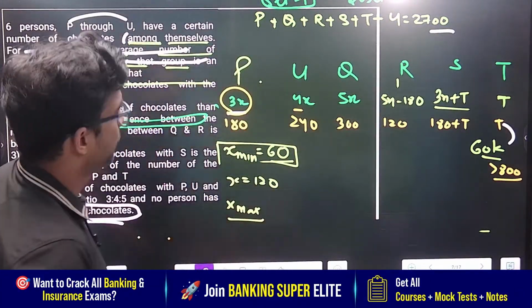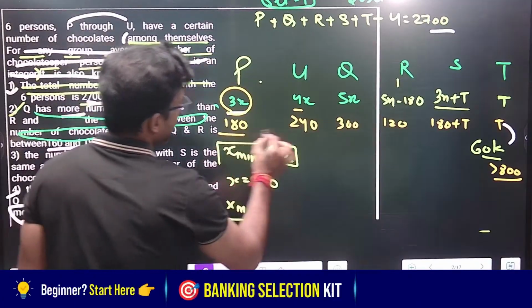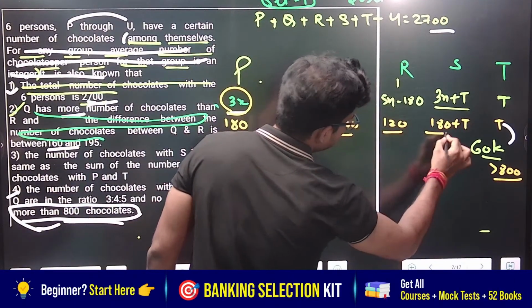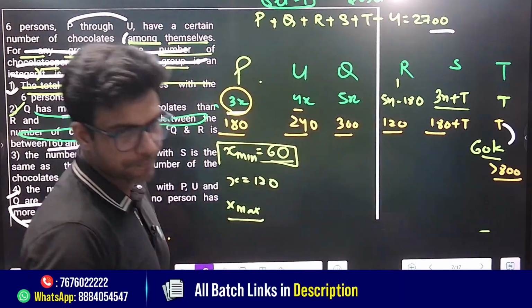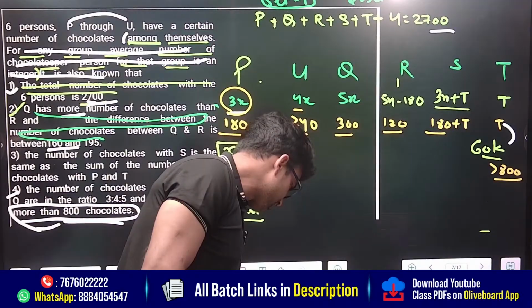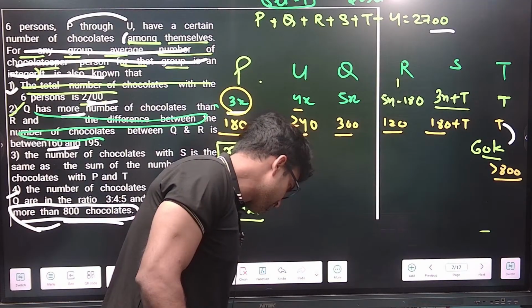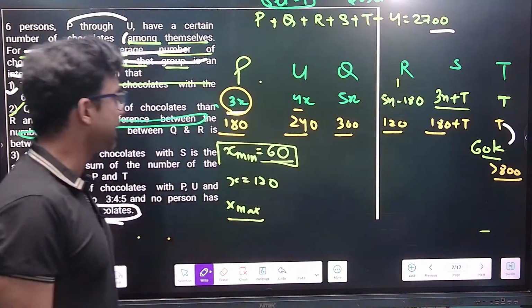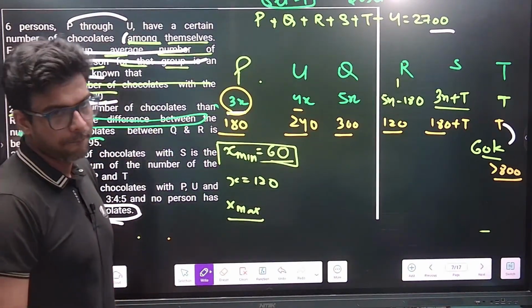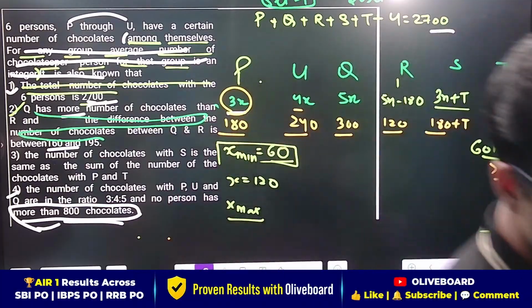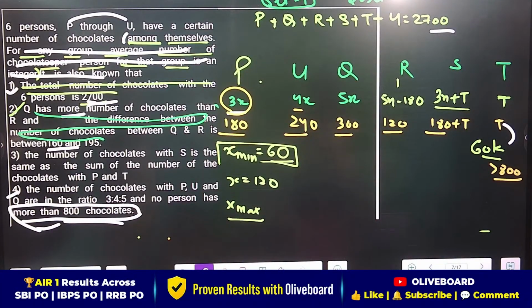Please sum this up: 180, 240, 300, 120 and 180. How much are you getting? Just comment, everybody. If you can comment, please comment. Come on, nobody is commenting. I would only solve, you will not solve.